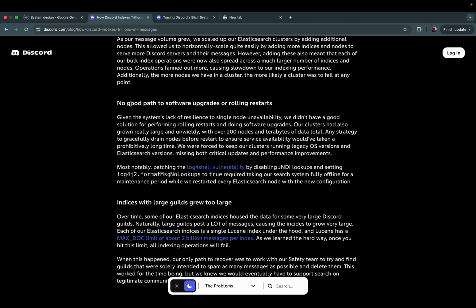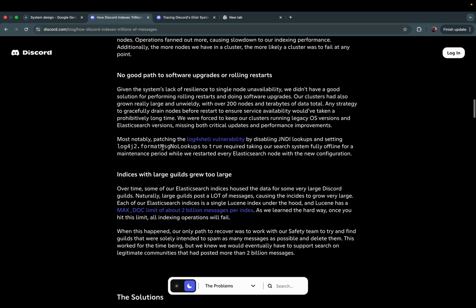No good path to software upgrades or rolling restarts. Given the system's lack of resilience to single node unavailability, we didn't have a good solution for performing rolling restarts and doing software upgrades. Our cluster had also grown really large and unwieldy with over 200 nodes and terabytes of data total. Any strategy to gracefully drain nodes before restart to ensure service availability would have taken a prohibitively long time.